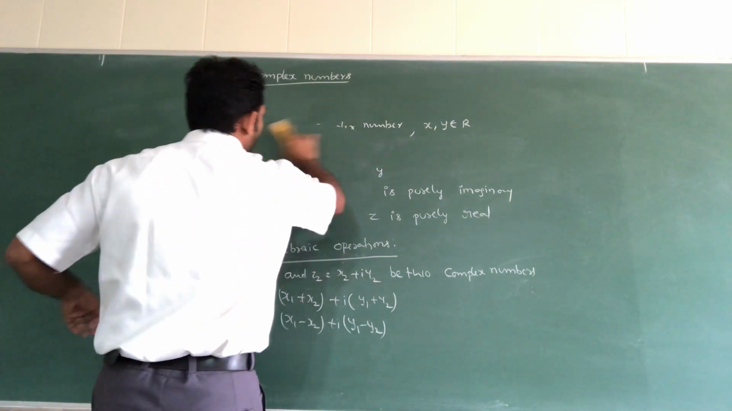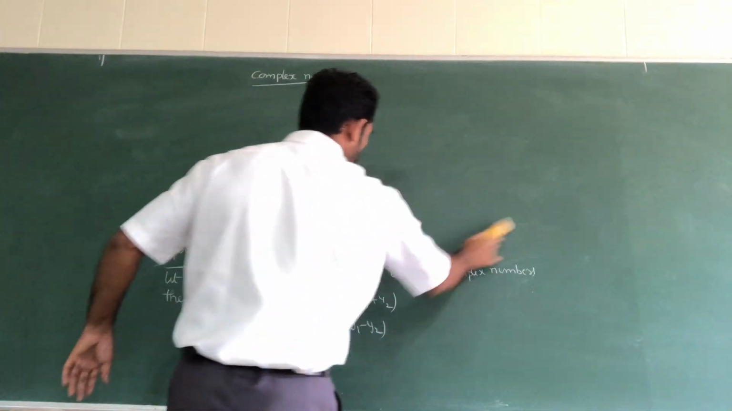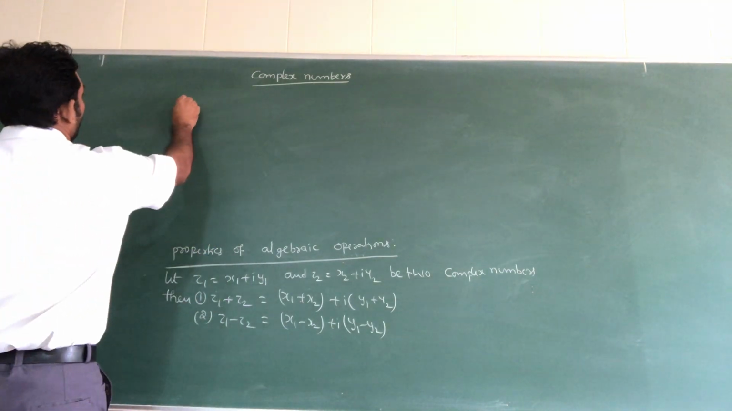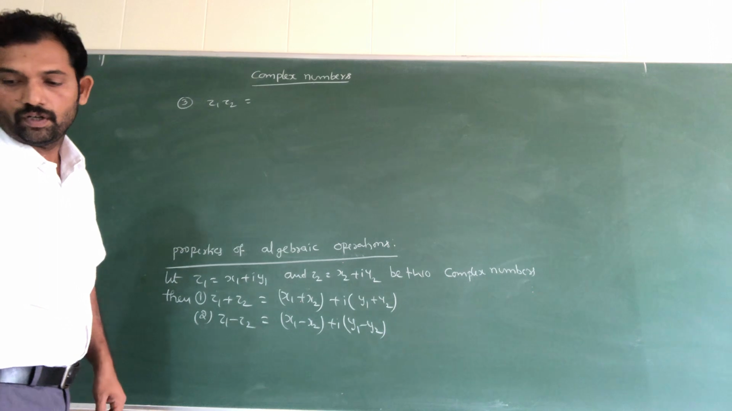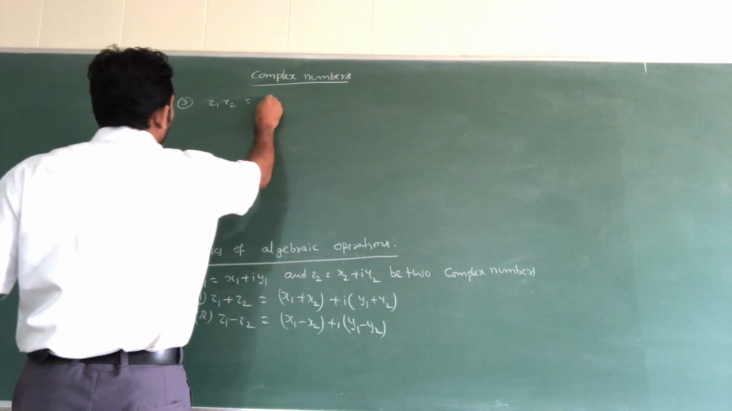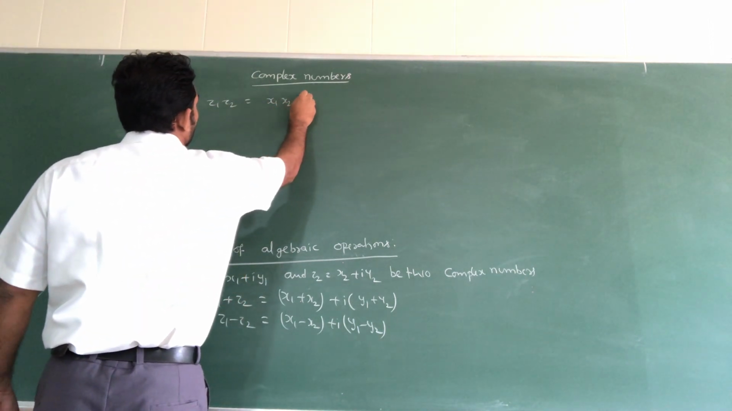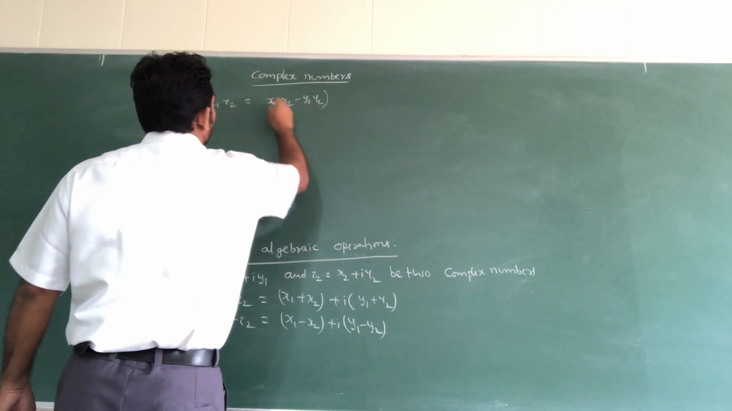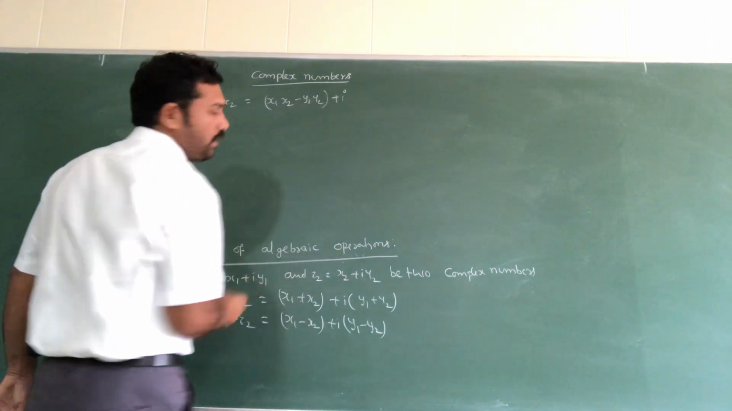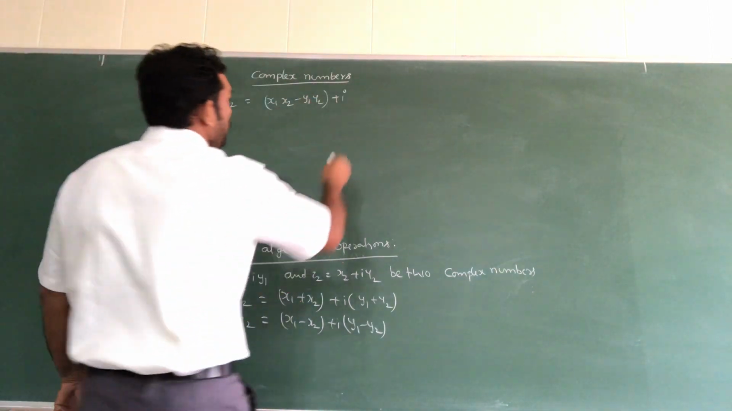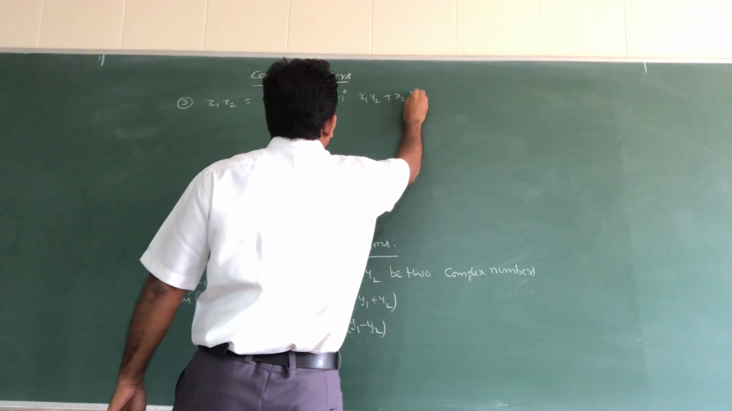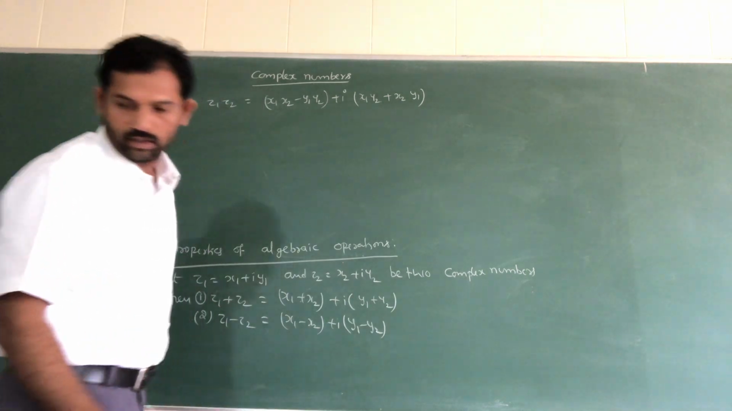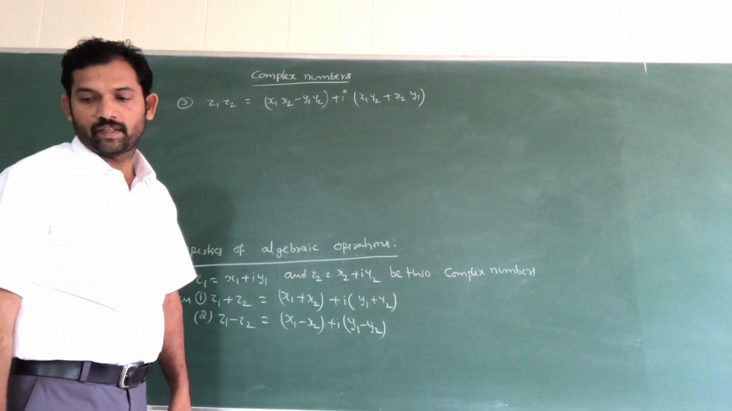Next, their product. So what is our product term? Third point, z1 into z2 is equal to, what is that value? x1 x2 minus y1 y2 plus I of x1 y2 plus x2 y1. So that is the product.